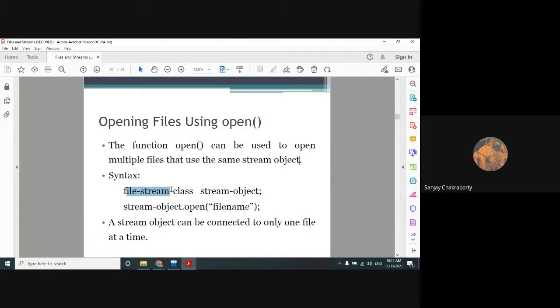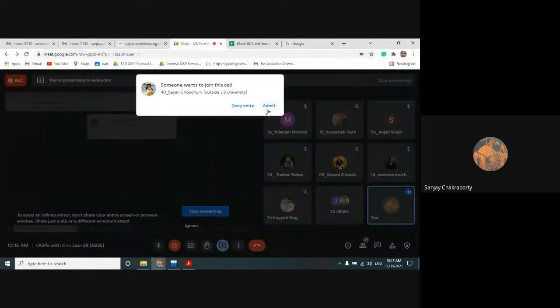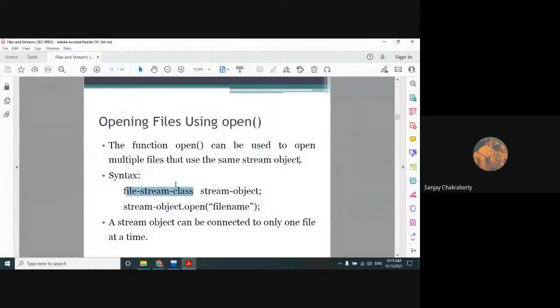So here, file stream class means which one? That is ofstream. We generally use ofstream for the file stream class, for output file streaming, because we'll open a file for writing. A stream object can be connected to only one file at a time.